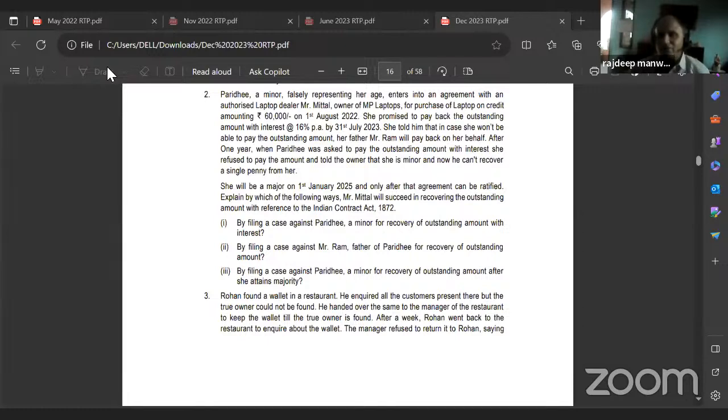The only way in which Mr. Mittal can recover the money is if he can prove... I don't know, they didn't ask that question, but I am telling you. Suppose they would have asked another question: in what way could he have recovered the money? He can recover the money if he proves in the court of law that the laptop was given to Miss Paridhi as a necessity of life, which she required at that stage of life for her education. In that case, Paridhi will not be held liable, but her property which she owns will be held liable to recover the amount. Correct? Otherwise, in all these three cases, he cannot recover the money.